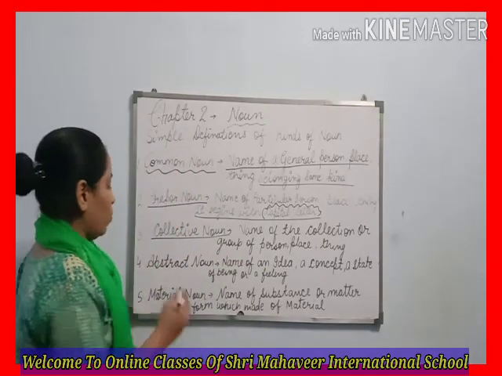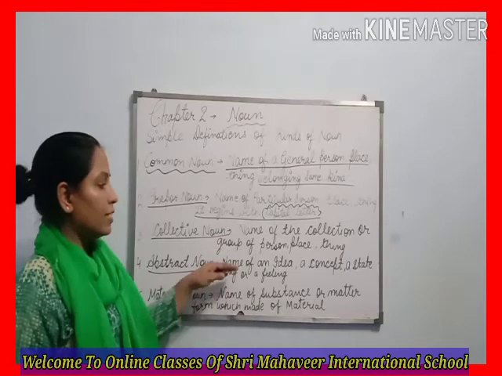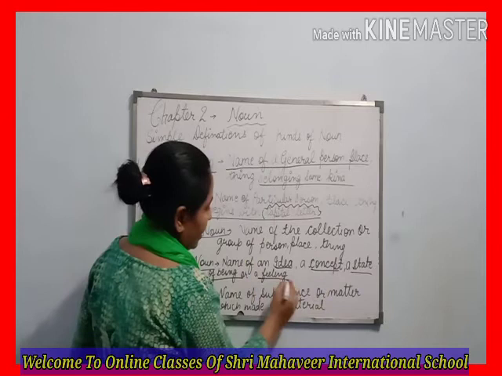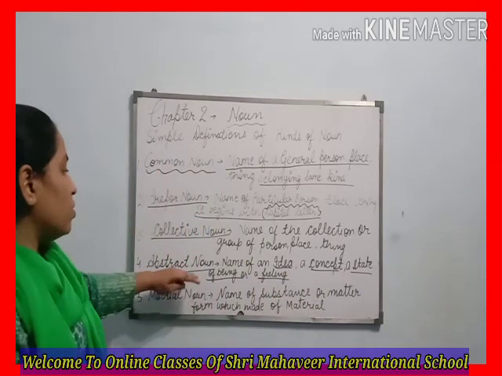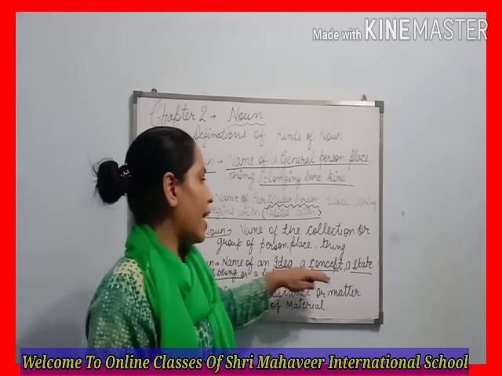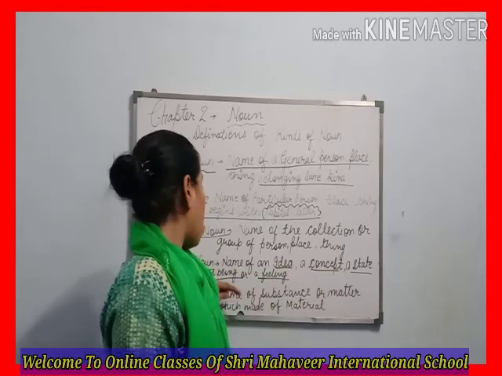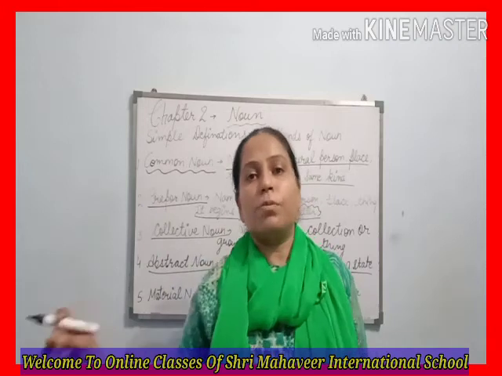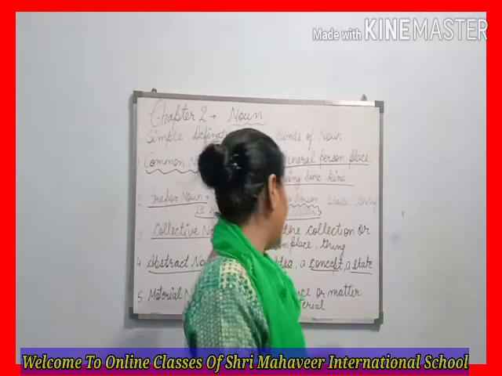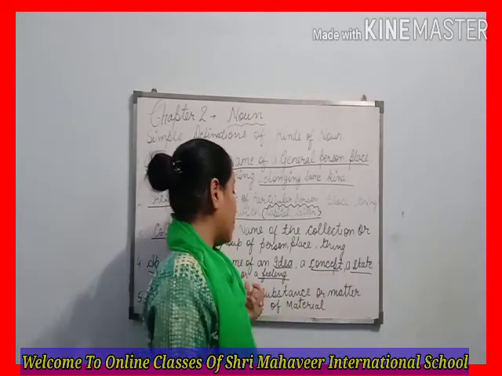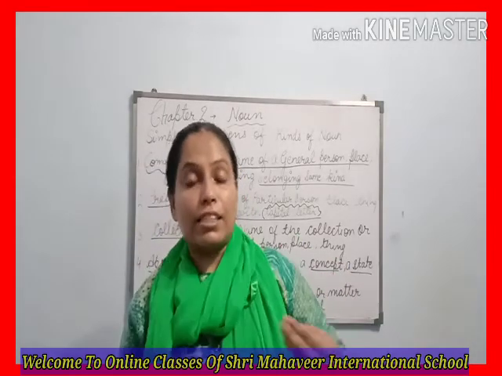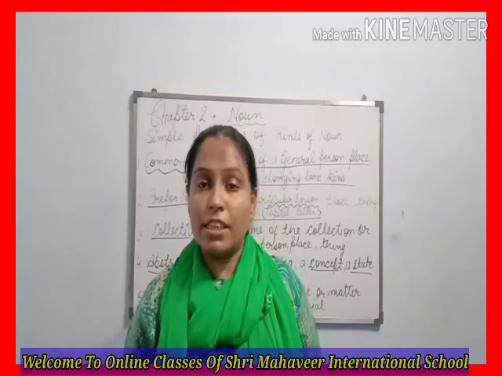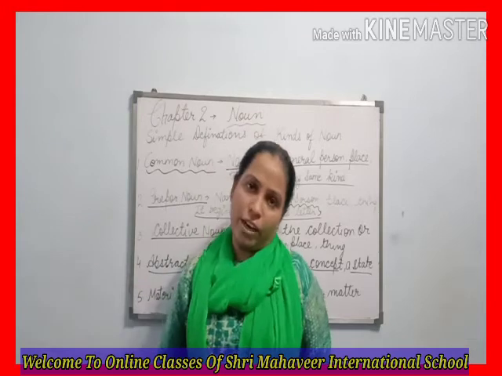Then abstract noun. What is abstract noun? Abstract noun is the name of any idea, concept, state of being, or feeling. Beta, abstract noun includes any idea, any concept and a state of being or feeling. So noun is not only a person, place or thing. It also includes an idea, concept, state, mind and feeling. Some examples of abstract noun are honesty, bravery, courage. These are all examples of abstract noun.